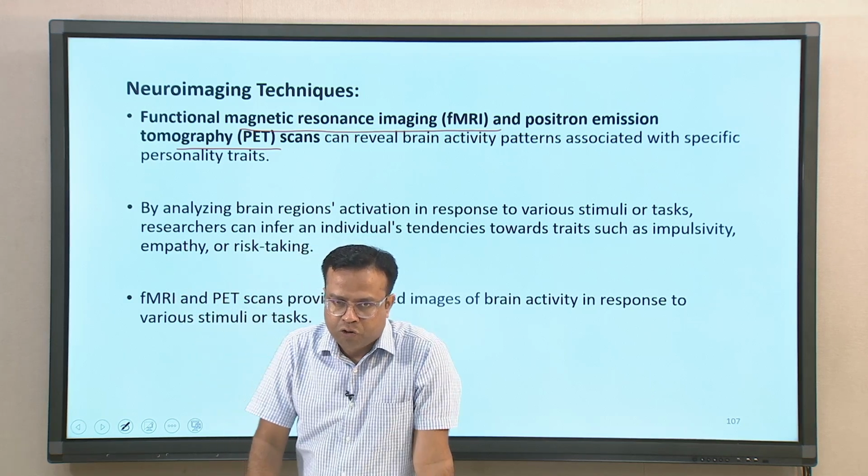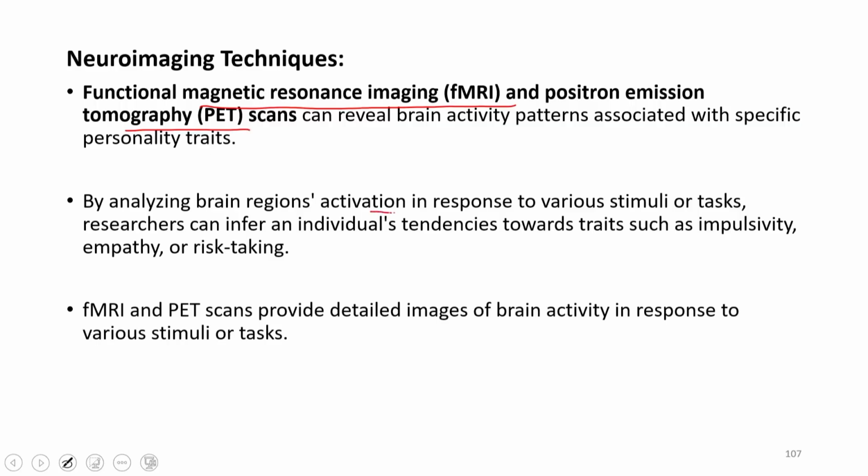By analyzing brain regions' activation in response to various stimuli or tasks, researchers can infer individuals' tendencies towards traits such as impulsivity, empathy, and risk taking. Certain brain areas' functioning is associated with this kind of personality: people who are impulsive, or risk taking, or somebody with high empathy. So, certain brain areas are associated with this functioning.